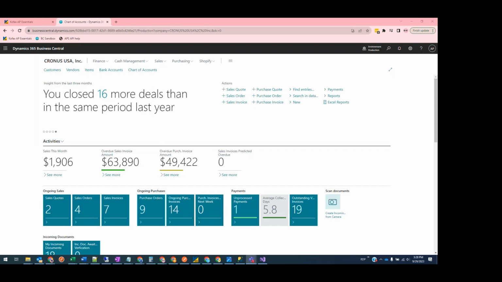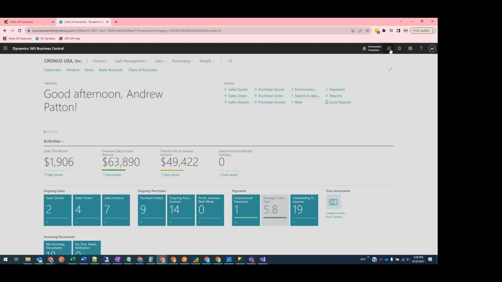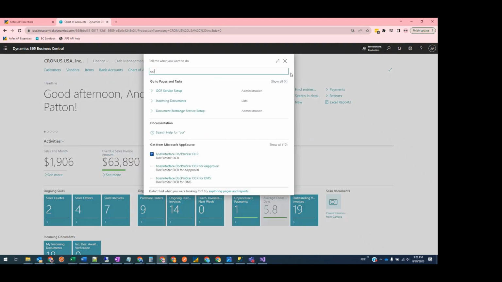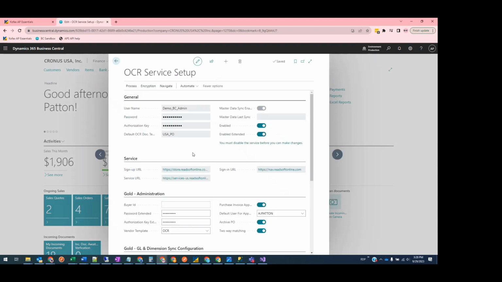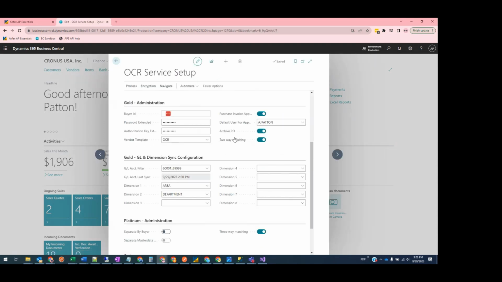One of the core features of the AP Essentials to Business Central Enhanced Connector, dimension syncing. If I open up the OCR service setup screen, you'll see that under the section dedicated to GL and dimension syncing, we have support for up to 8 separate dimensions that you can sync over to AP Essentials.